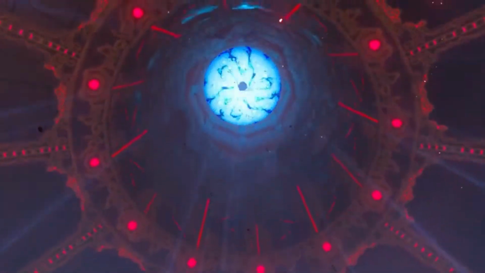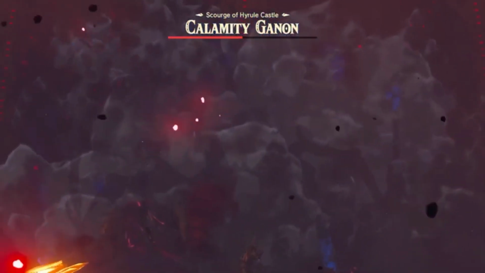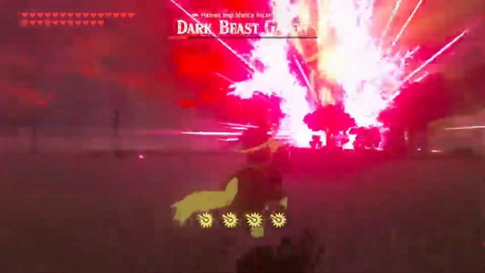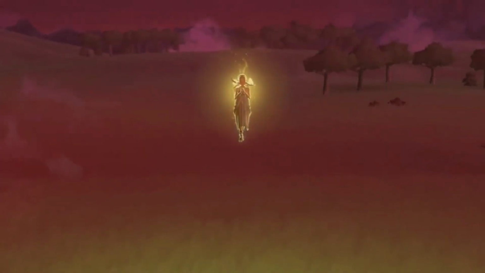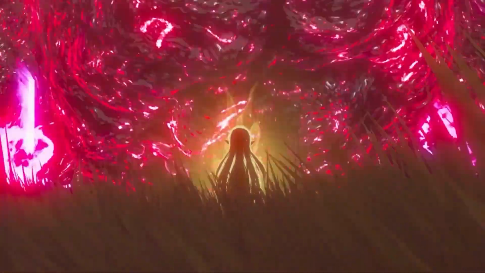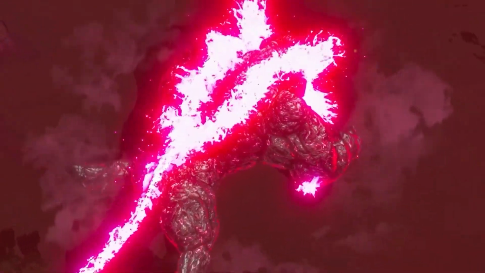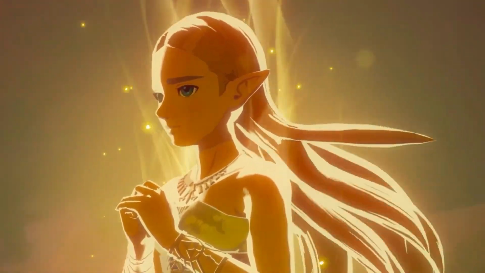The game has by far been one of the most impactful in the series, allowing for many plot renditions, with a prequel called Age of Calamity being released in November of 2020. The game focuses on the events that took place 100 years prior to Breath of the Wild. There was an announcement in 2019 of the sequel to Breath of the Wild, which was recently finally named Tears of the Kingdom, with a set release date of May 3rd, 2023.